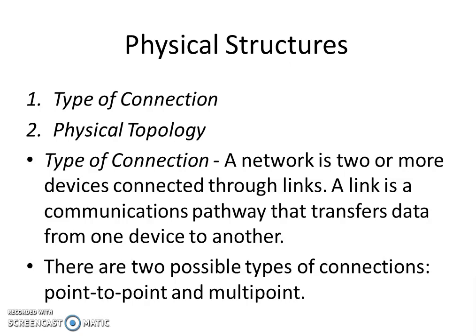So here they have given the definition for type of connection. A network is two or more devices connected through links. A link is a communication path that transfers data from one device to another. Right? So there are two types of connections: point to point and multi-point. Point to point means a dedicated line is established between two nodes and the bandwidth is fully utilized by these two nodes.